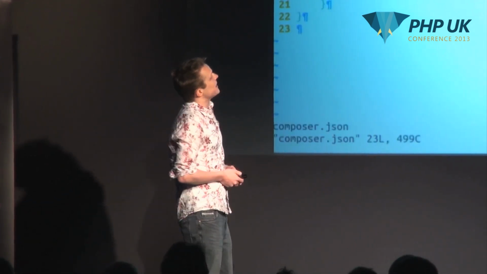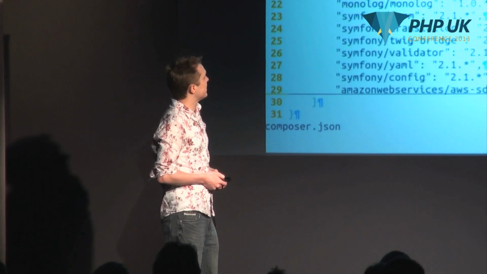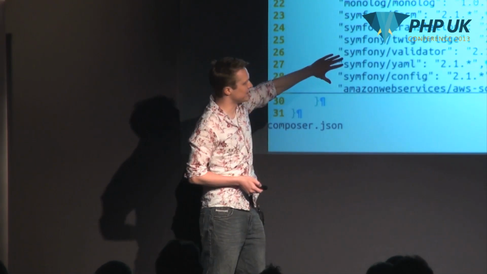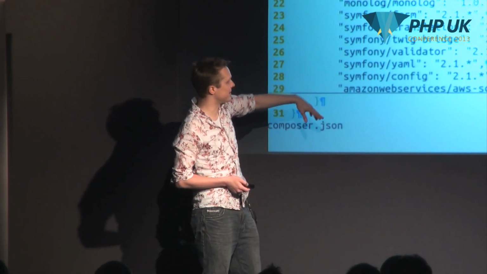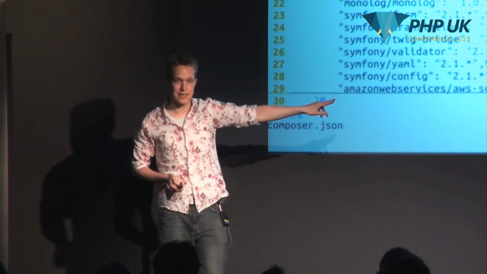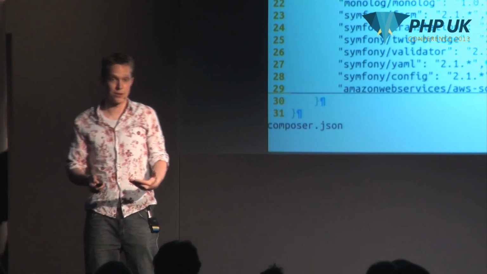Okay. That is the first half of the talk. We've covered how we can deploy stuff up into the environment. So now let's do something slightly more interesting with ASCIIgram rather than just making it output some text. First thing we need to do then is grab some other tools that we want to use. So I'm just going to throw in a bunch here. I'm just grabbing a bunch of the Symfony components so that I can actually do something with this application. But more interesting, you see I'm grabbing the Amazon Web Services SDK. So this is going to give us access to all the services available on the platform.